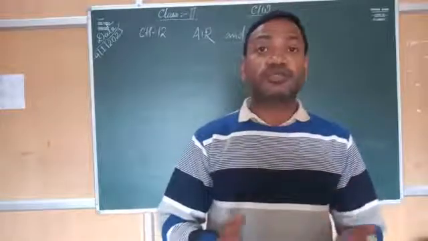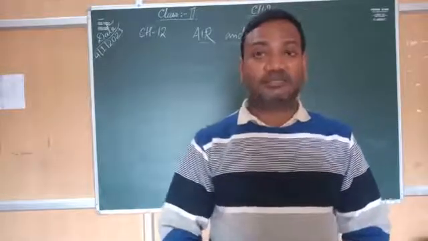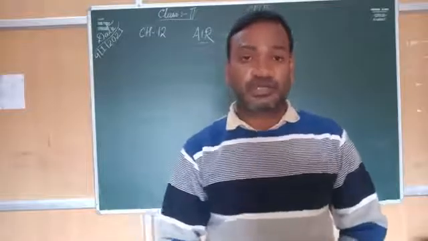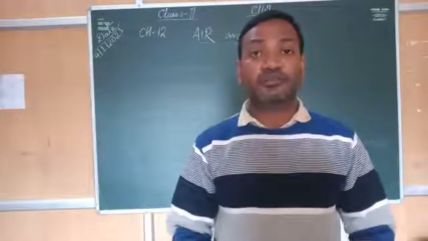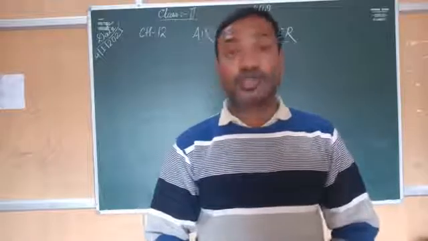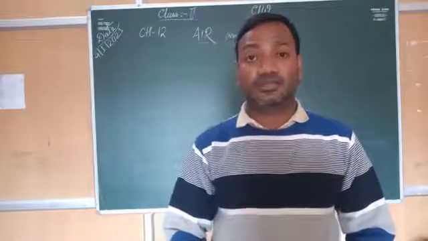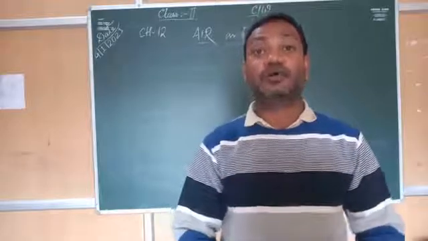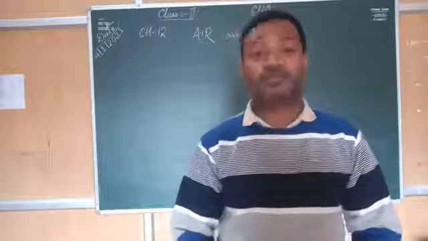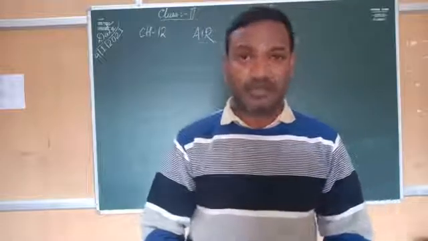Now where do we get this water from? So these are called sources of water. That means where we are getting it from. So most part of the earth, that means we are on a planet, it is called earth, and most part of the earth is covered with water.